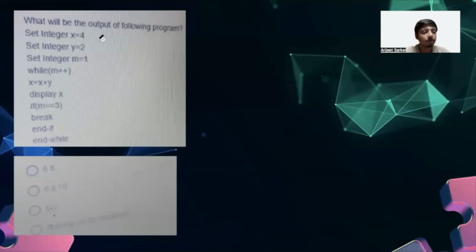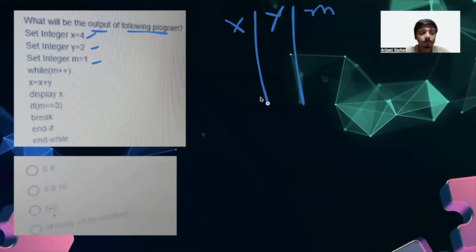We have another pseudocode, and here we have to find the output of the following program. Okay, so it is given x equals 4, y equals 2, m equals 1. There are three values given to us, x, y, and m. Now let's plot the values. For x we have 4, for y we have 2, and for m we have 1, right? These are the initially given values.